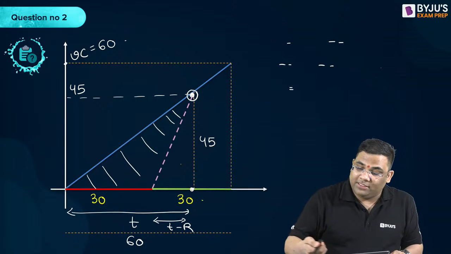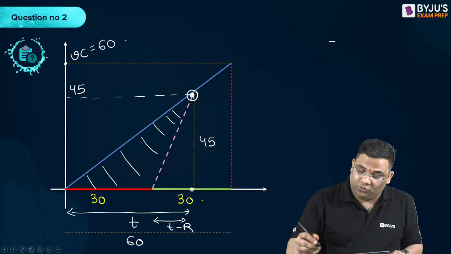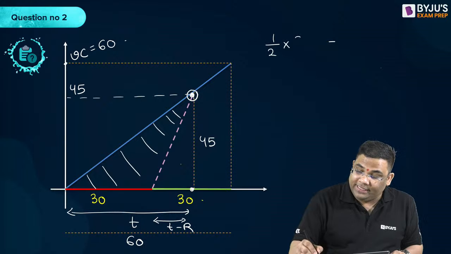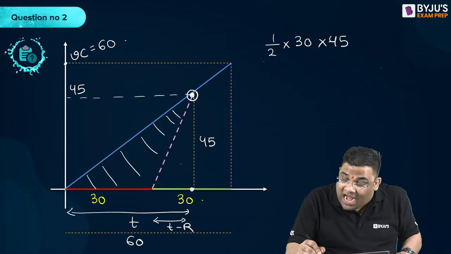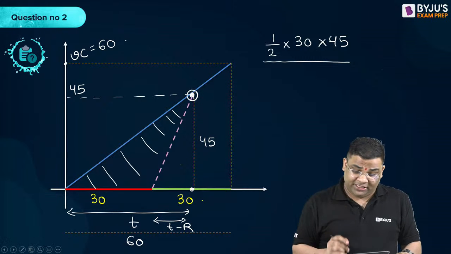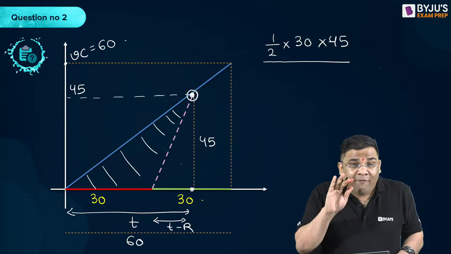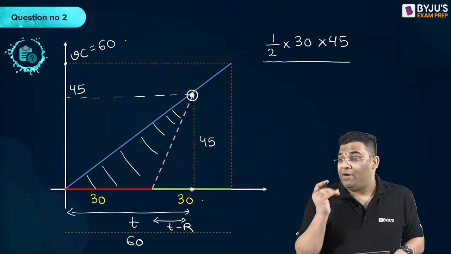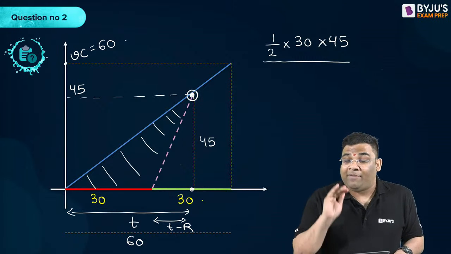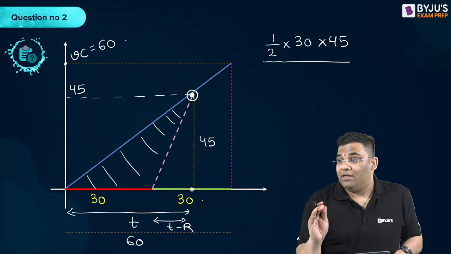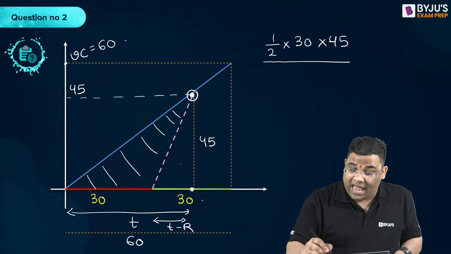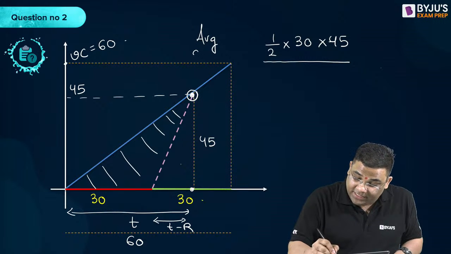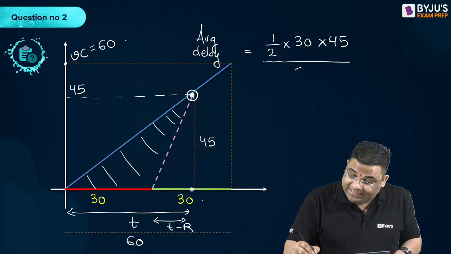And you can see that if I'm finding this area, the total delay will be half into 30 into 45. But if I'm finding the average delay, I have to divide by how much? 45 or 60? 60.